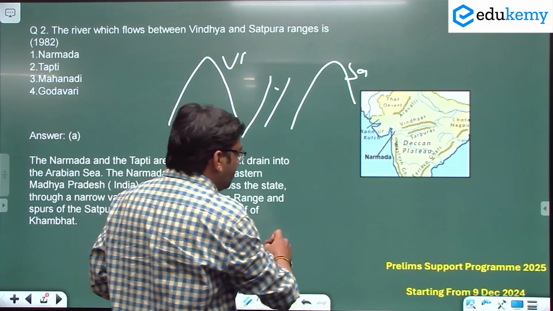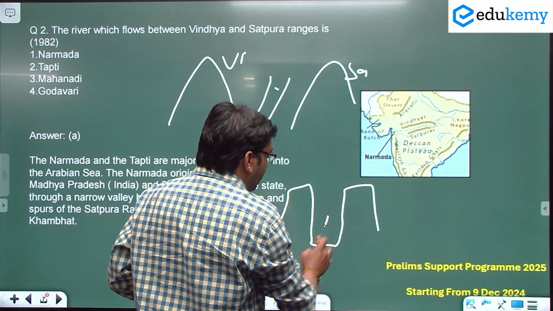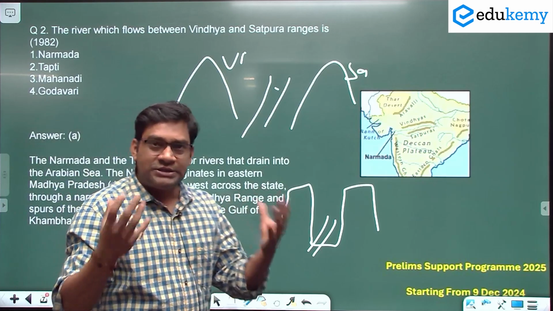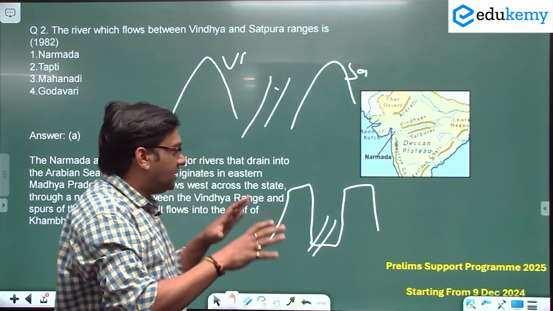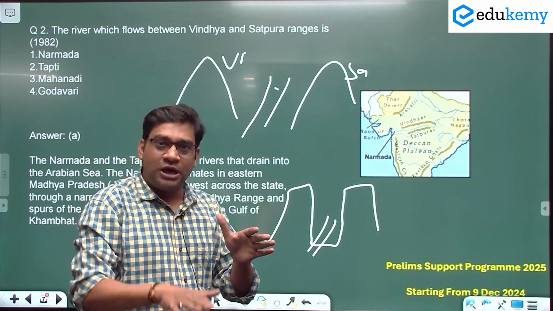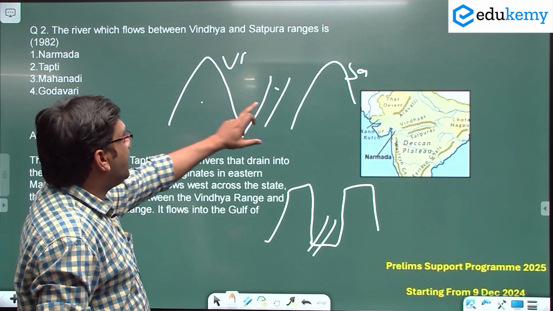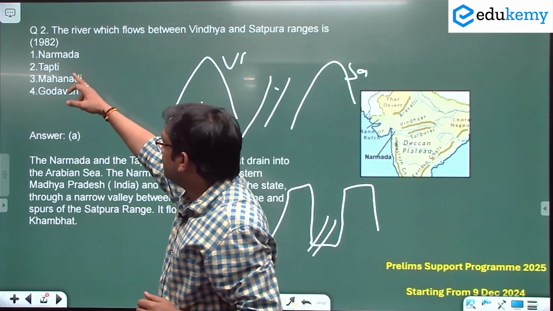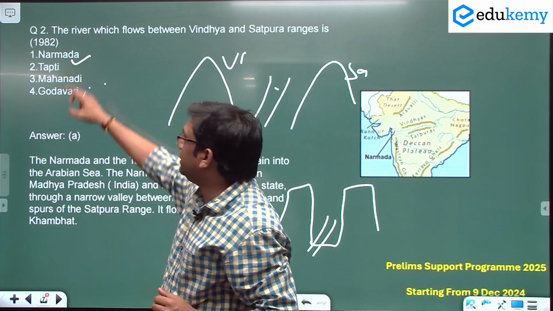So how is a block mountain formed? Here you see two mountain systems, and in the middle of the two mountains you see a Rift Valley. Because of the tensional force applied here, a crack is caused, and as a result the middle portion subsides downward, creating a Rift Valley. So between the Vindhya and Satpura ranges, which river is flowing? Here: Narmada, Tapi, Mahanadi, Godavari. So the correct answer is option A, Narmada.